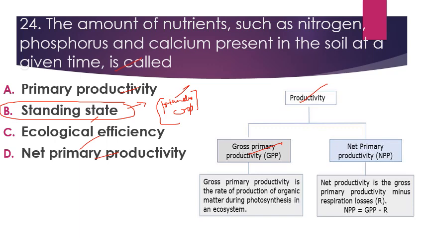Gross primary productivity is the rate of production of organic matter during photosynthesis in an ecosystem. So whatever organic matter is synthesized during photosynthesis is gross primary productivity. After that, some of this organic matter is utilized in growth and development by the process of respiration. So net primary productivity is the gross primary productivity minus respiration.